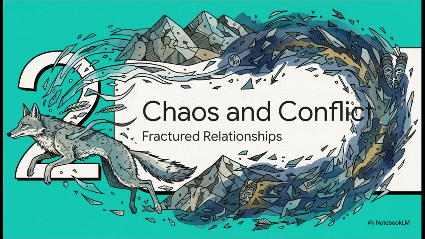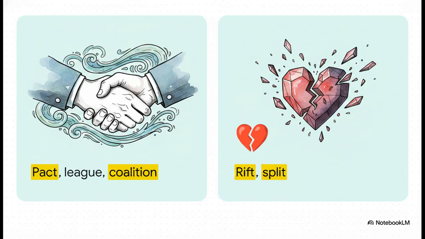Section 2. Words of chaos and conflict. As you can probably guess, Coyote's adventures in that new world are rarely peaceful. Now, to really lock down a definition, it's super helpful to look at opposites. Notice the stark contrast here between words of unity on the left, like pact, league, and coalition, and words of division on the right, like rift and split.